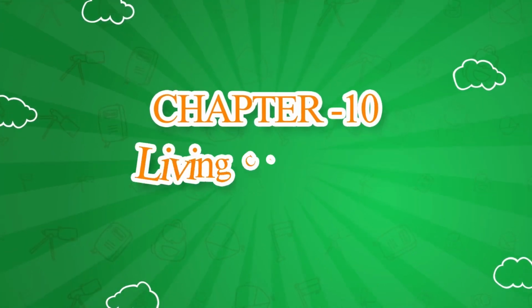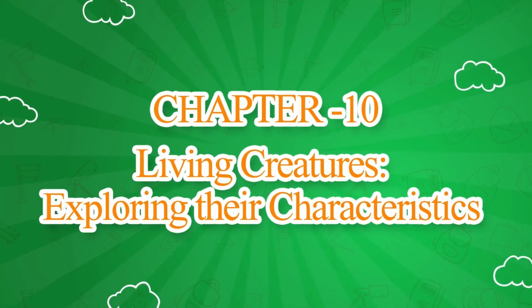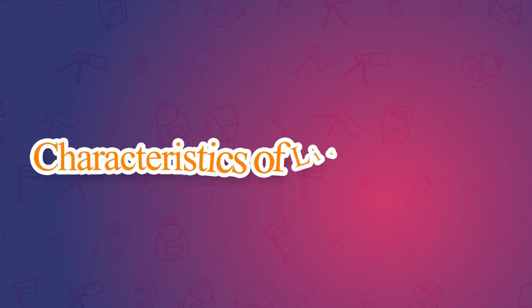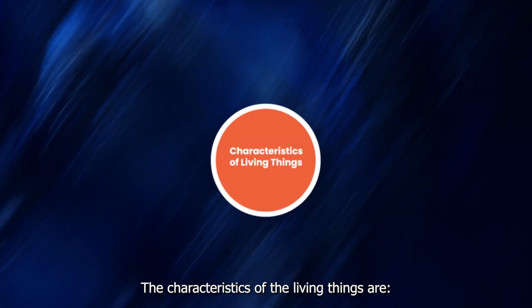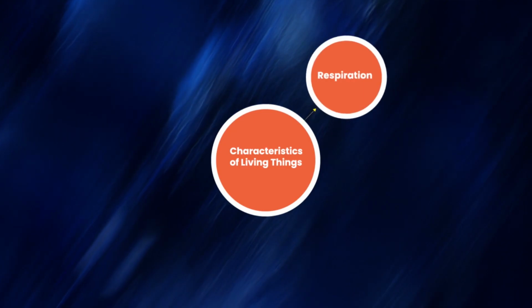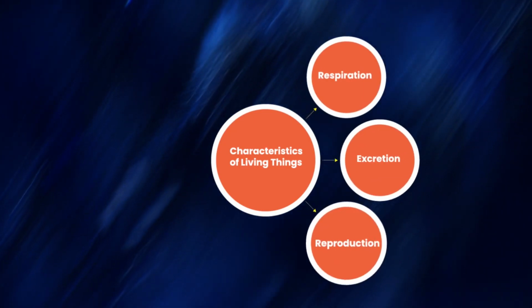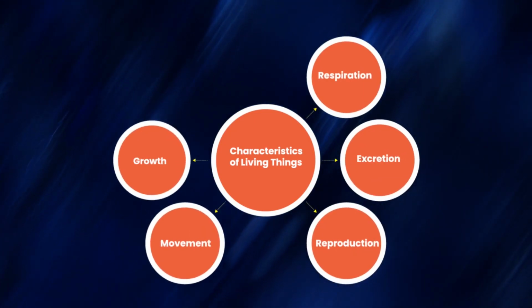Chapter 10: Living Creatures, Exploring Their Characteristics. Characteristics of living beings. The characteristics of living things are respiration, excretion, reproduction, movement, growth, and nutrition.